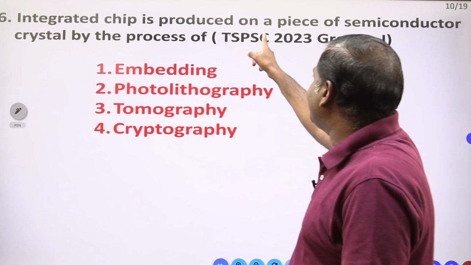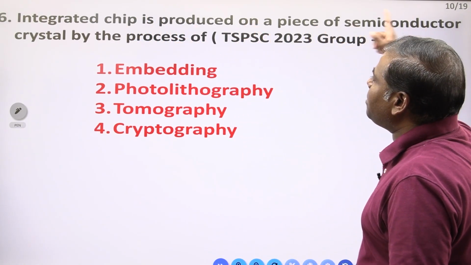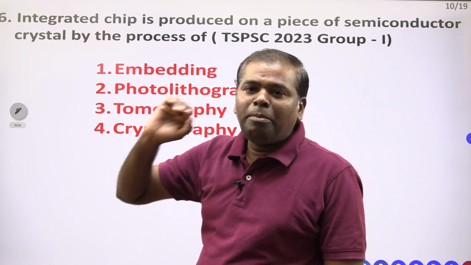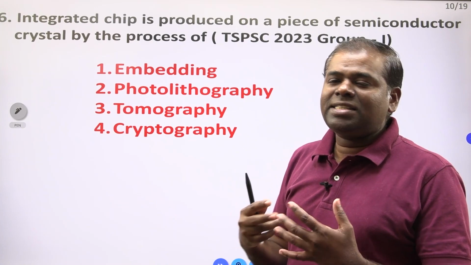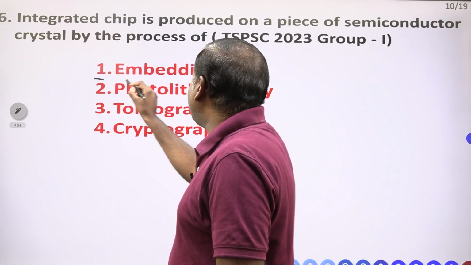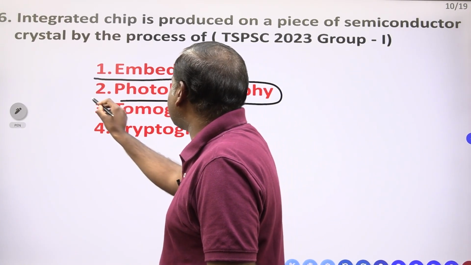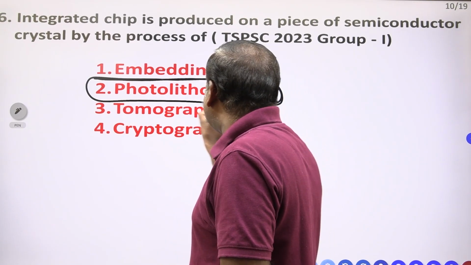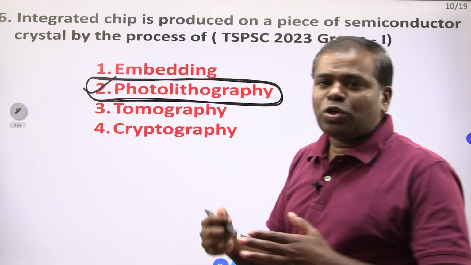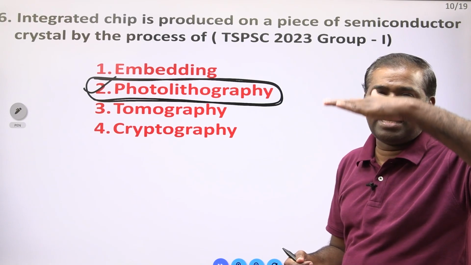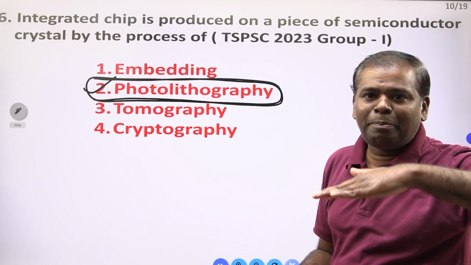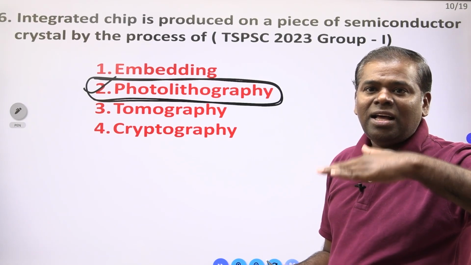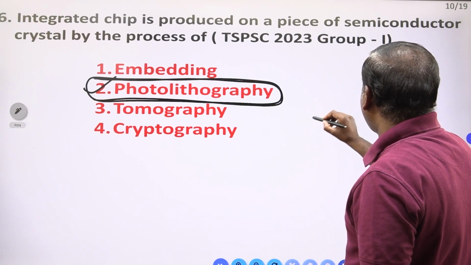Integrated chip is produced on the piece of semiconductor crystal by which process, they are asking. This question is a science and technology question. By using the photolithography process, we have to integrate whatever the design. Suppose you have to take one wafer.